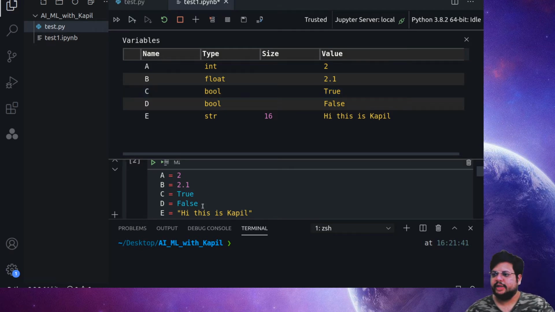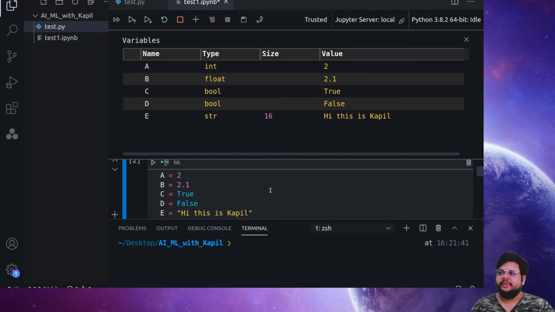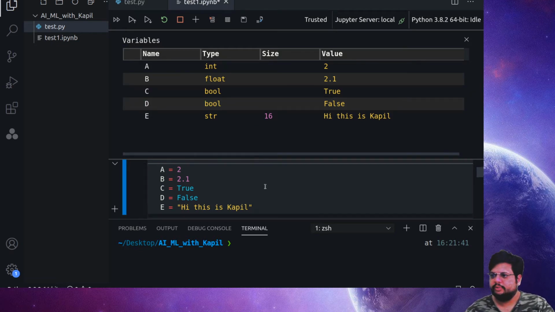At the same time, e, where I passed something in inverted commas, is a string, which may be a sentence or whatever it is. So that's called str, string format. So these are the basic 3 or 4 types of format which we are going to use frequently in this whole data science program. So one should be aware of these points. Okay, now let's see one more thing.